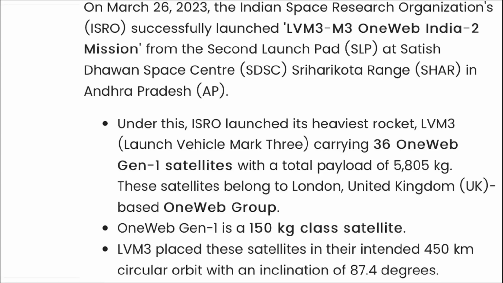So coming back, friends, it is your ISRO. They have successfully launched the LVM3 M3 OneWeb India 2 mission. These 36 satellites were of OneWeb, and this is India's second mission to launch satellites into space for OneWeb, the company of the UK.